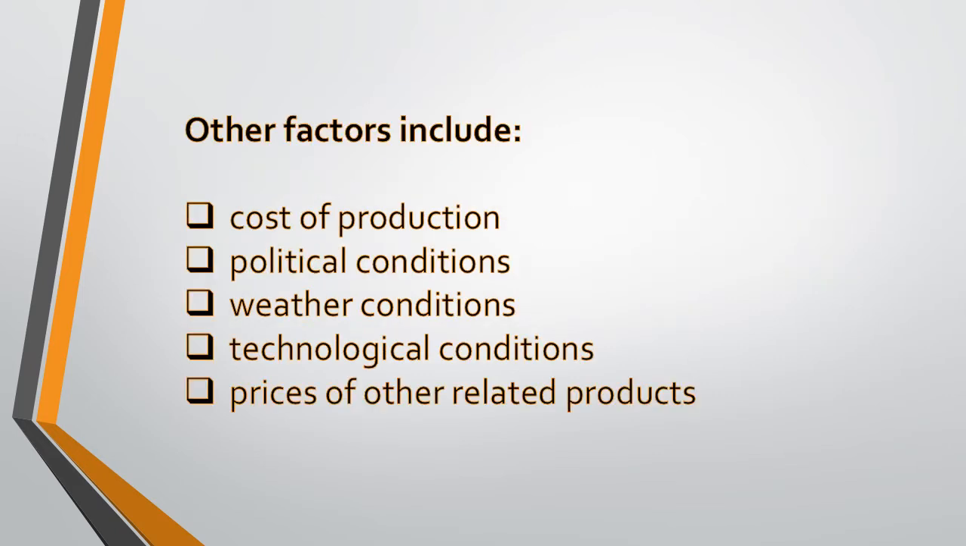Students, remember the factors other than price include cost of production, political conditions, weather conditions, technological conditions, or we can also say state of technology, and prices of other related goods. These all are the factors other than price, and these are the factors which we have to consider while considering the topic change in supply. In other words, change in supply is caused by these factors which are listed right in front of you.